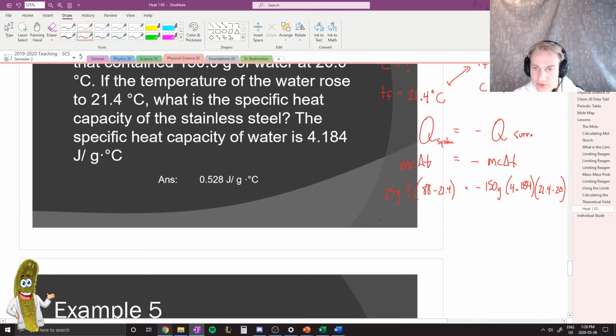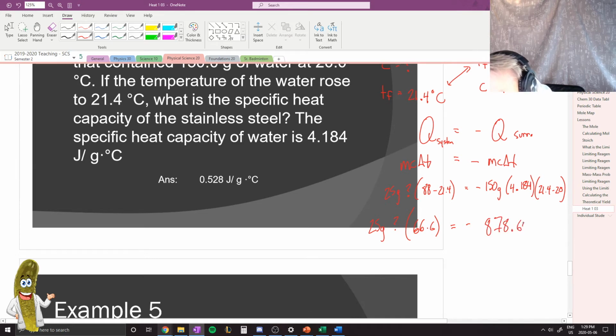And then I'd start to solve for this. So I'm going to simplify this side a little bit. I have 25 grams, question mark, and then in the brackets, I can simplify that to be equal to 66.6. And that will be equal to negative 150 times 4.184 times bracket, I guess that would be equal to 1.4. So I know that this right side is equal to negative 878.64. What I would want to do then is divide 66.6 from both sides.